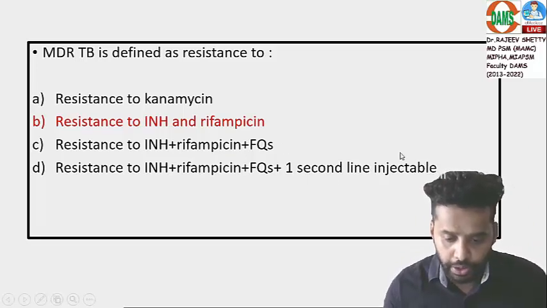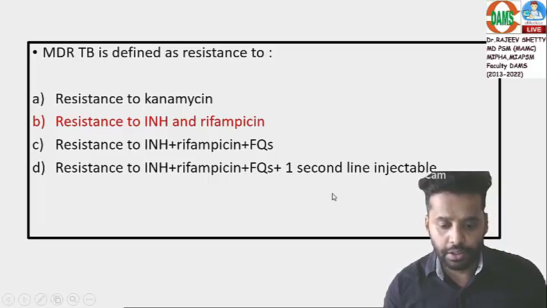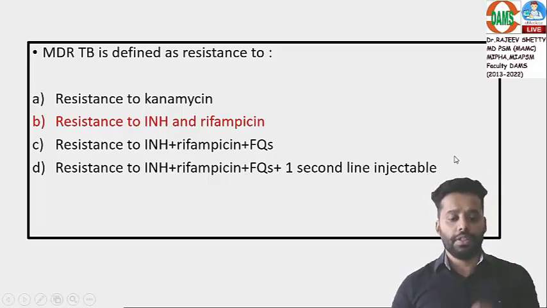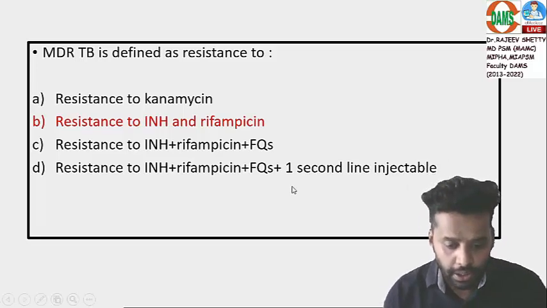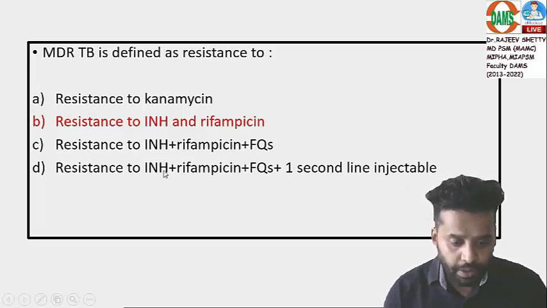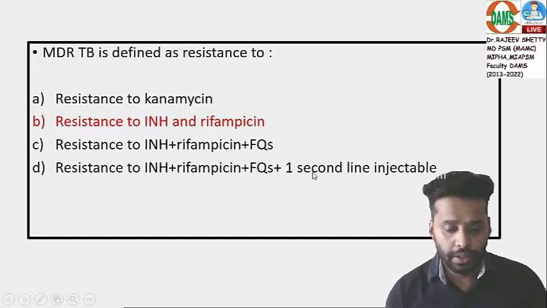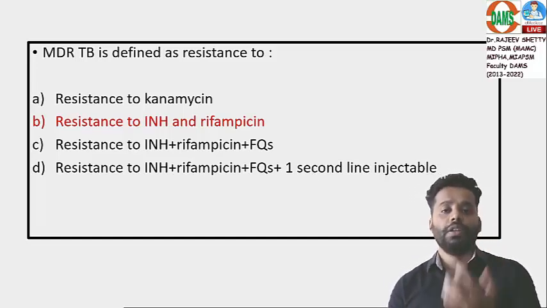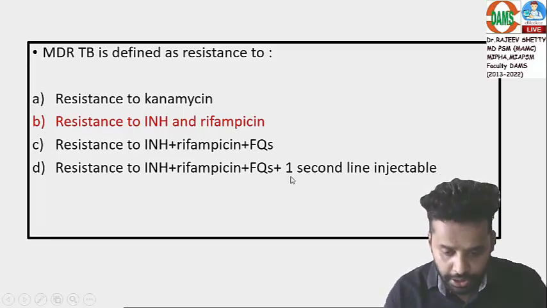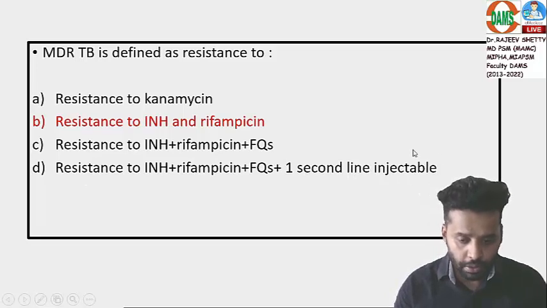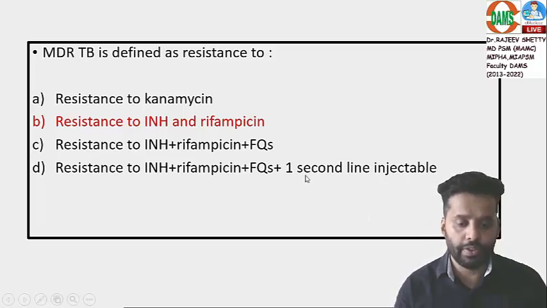Option D with one injectable addition, that is the older definition of XDR. The newer definition is different. The newer definition says INH, rifampicin, fluoroquinolones plus one group A drug, either bedaquiline or linezolid or both. So this has been replaced by group A drug. So what they have given, this option D, is the older definition of XDR.